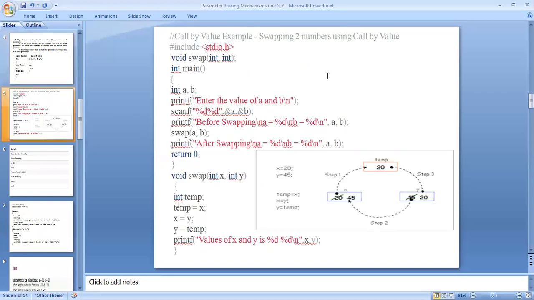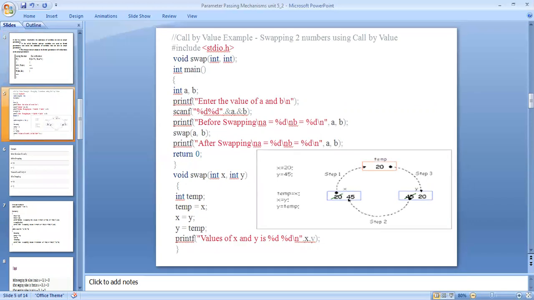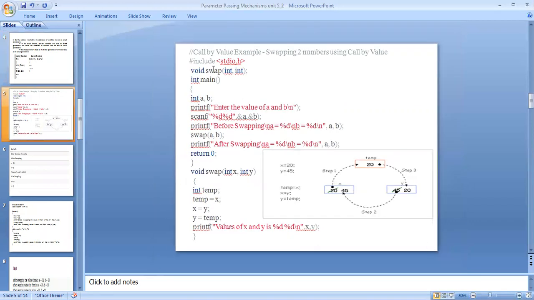Call by value. Example: swapping of two numbers using call by value. #include <stdio.h>.